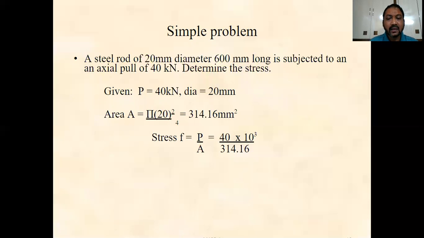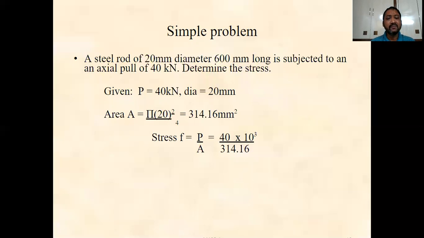Now the area is calculated as pi by 4 into d square, that is A is equal to pi by 4 into 20 square, which is equal to 314.16 square millimeters. Now the stress is equal to load by area.